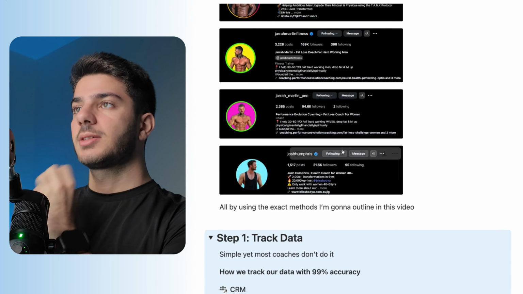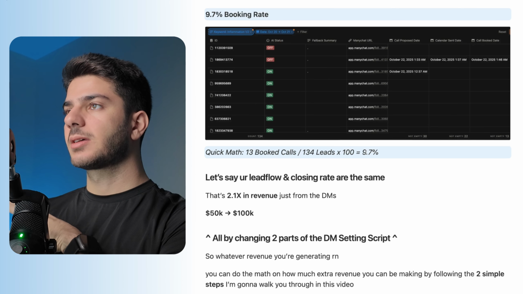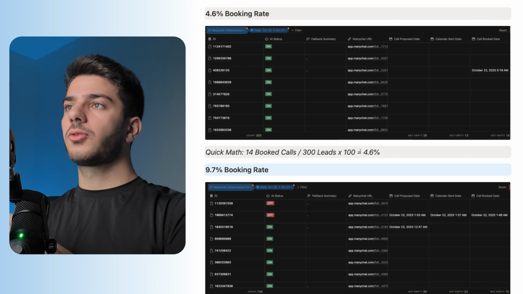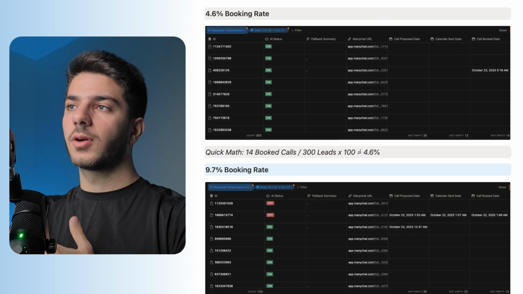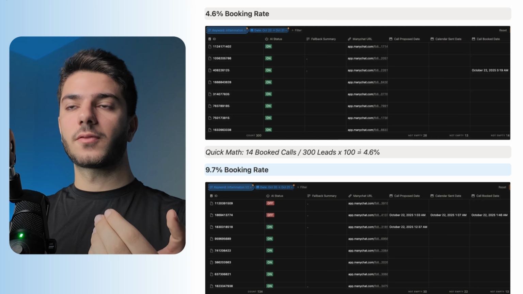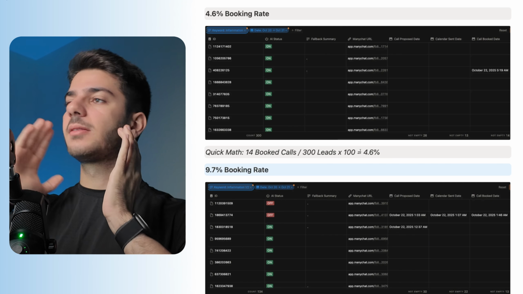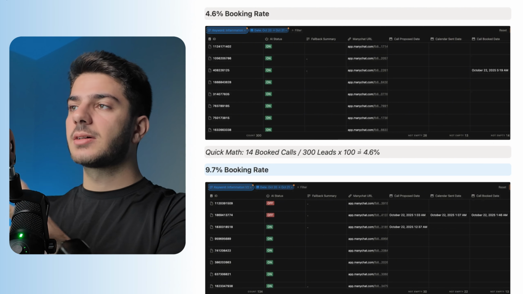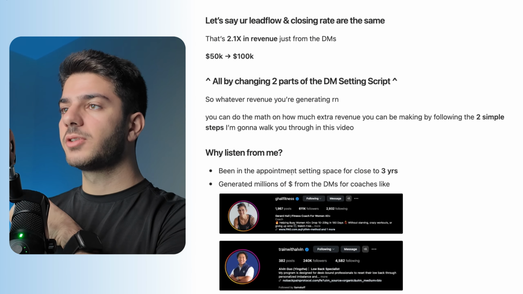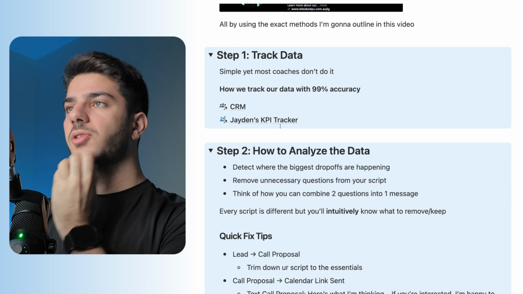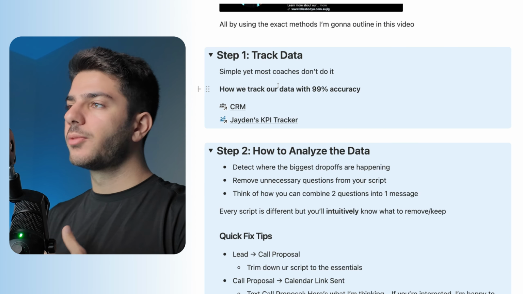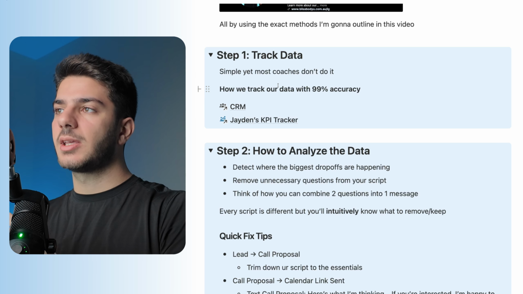So yes, ladies and gents, this is the basic way of how we doubled our booking rates. Again, I won't go into detail on how we've done it for Jira because it might be different for you. Your funnel might be good at the beginning, but in the middle or at the end, it's struggling because of the drop-off points that you have. So all you have to do is trim down your script, maybe improve your calendar form. There are lots of ways to do that.